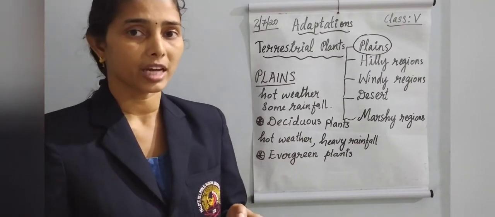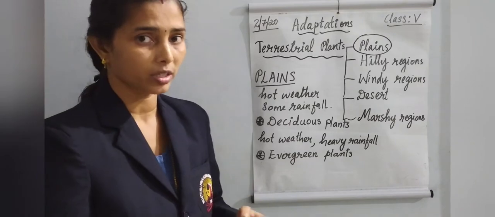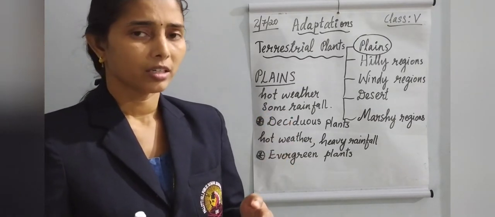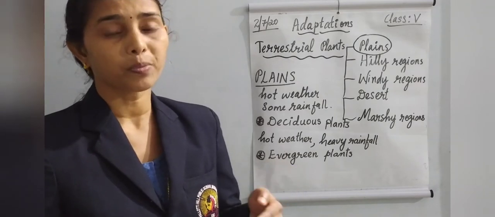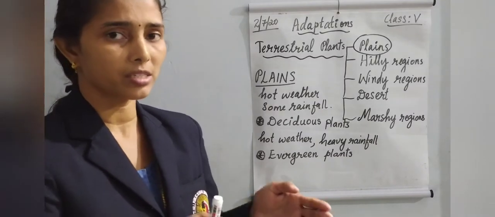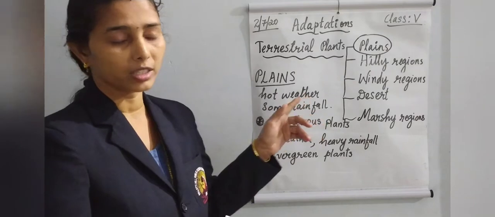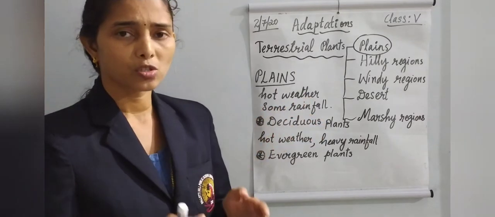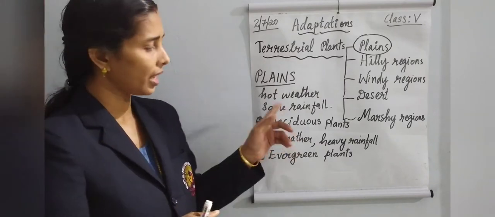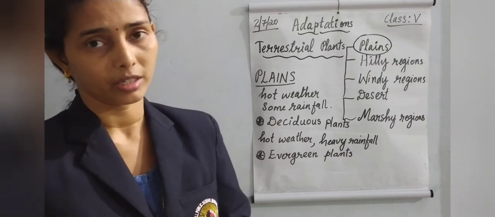In some plain areas the weather will be so hot and there will be only some rainfall. In some places in the plain areas we will have hot weather and only very little rainfall. Some plants are living in those places.